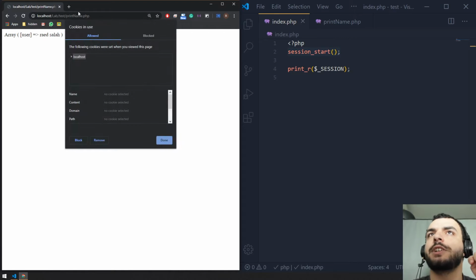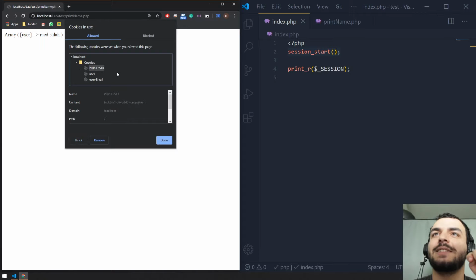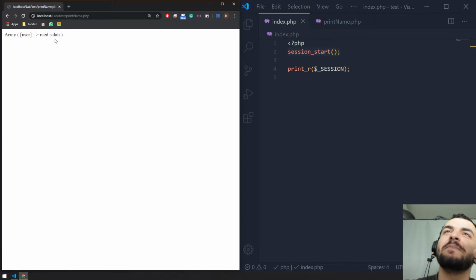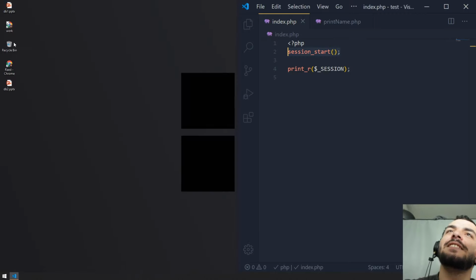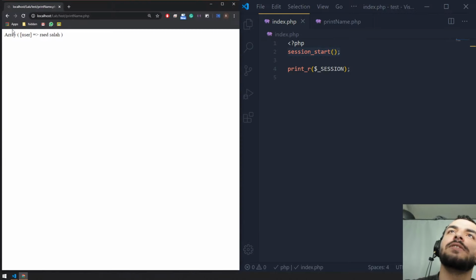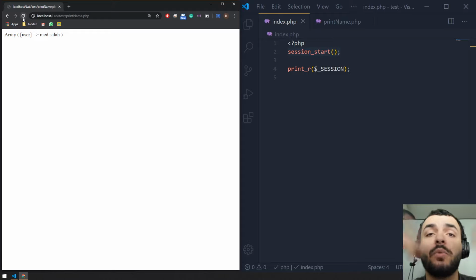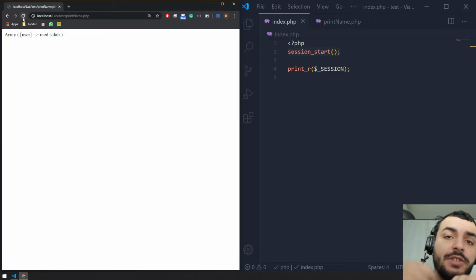this is not supposed to work. This is new to me, to be honest. Oh yeah, the session ID still exists. Okay. Sessions are supposed to disappear once the browser is closed or once the computer is restarted.